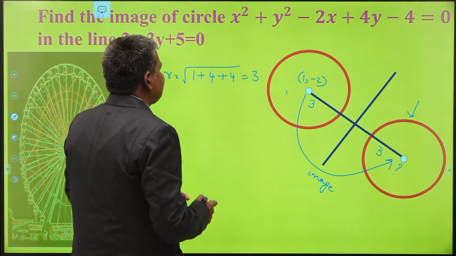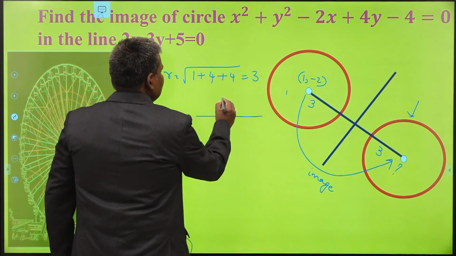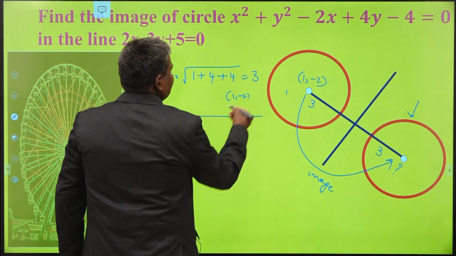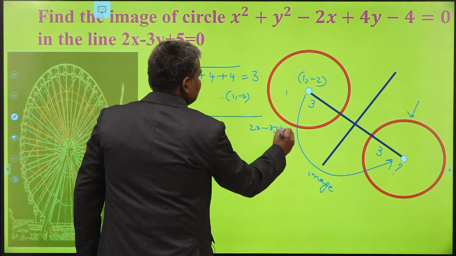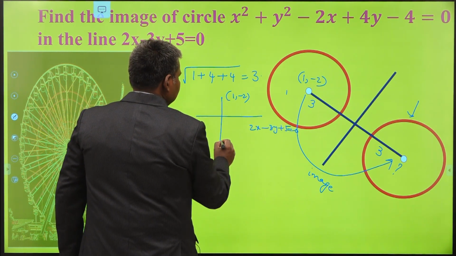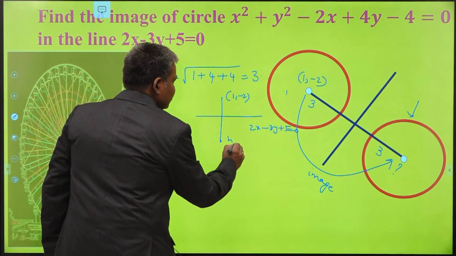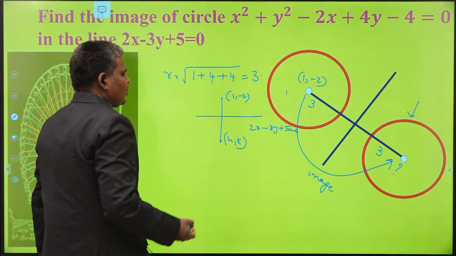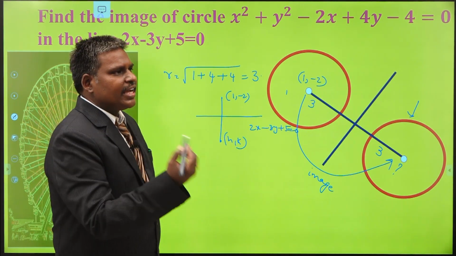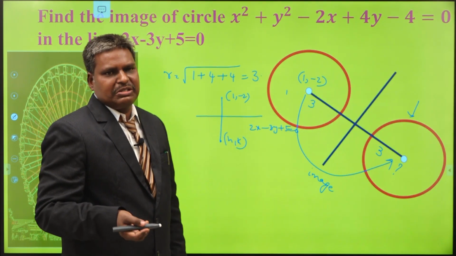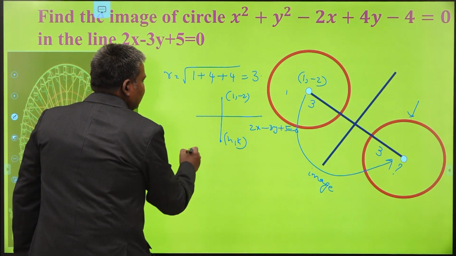So your plan becomes finding the image. You have to find the image of the point. What is your point? (1, -2) with respect to my line, that is 2x minus 3y plus 5 equals 0. All of you know the formula of image. If the image is (h, k), then (h minus x1) by a is equal to (k minus y1) by b is equal to minus 2 times (ax1 plus by1 plus c) by (a square plus b square). In your first year, you know this formula well. So I am going to apply this one.